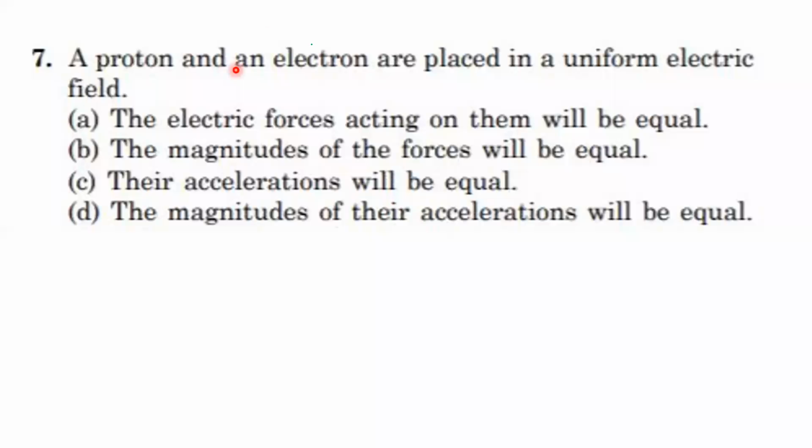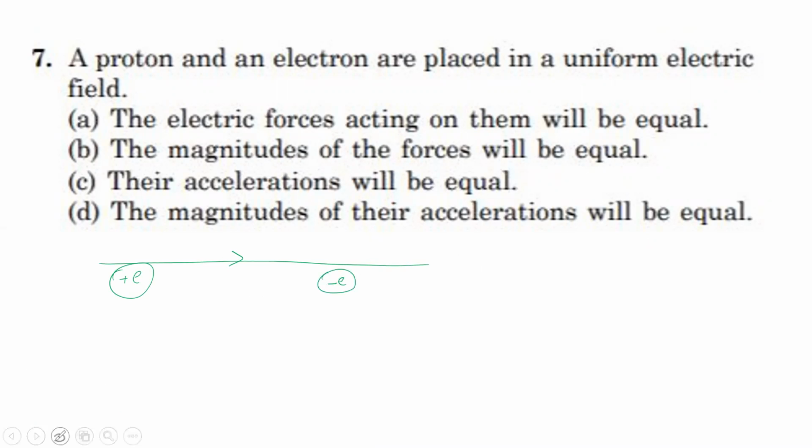A proton and an electron are placed in a uniform electric field. The electric force acting on them will be equal. The magnitude of the forces will be equal. Their accelerations will be equal. The magnitude of their accelerations will be equal. Now we are going to place a proton and an electron in the electric field. The proton charge is a positive charge. The electron charge is a negative charge.